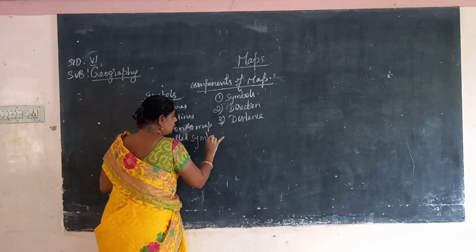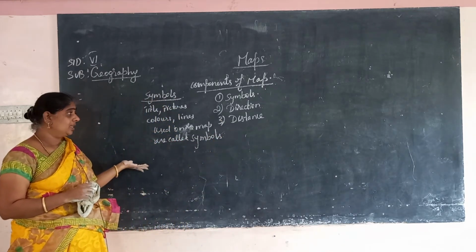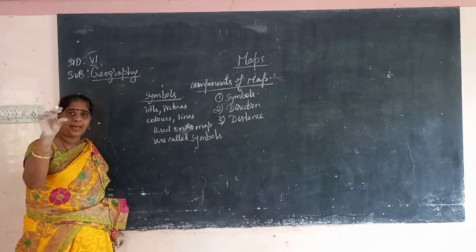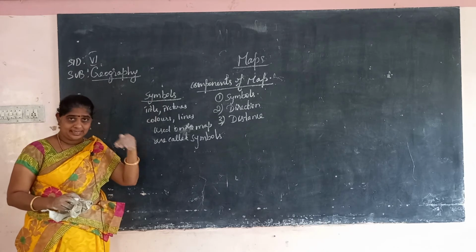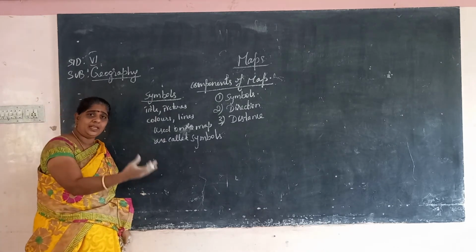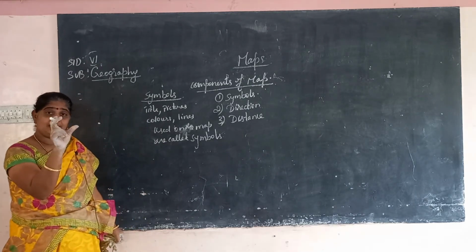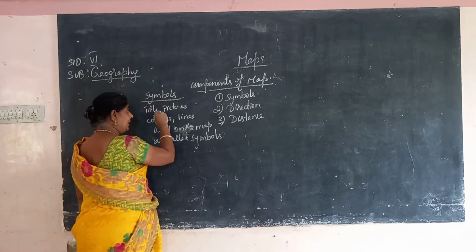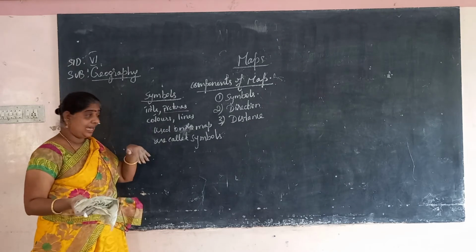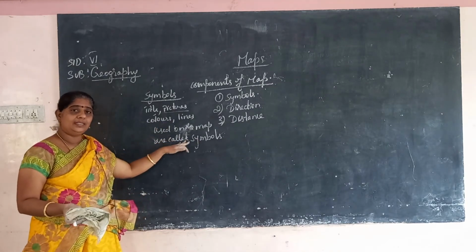In maps we use many symbols. A map has a title, isn't it? For example, it is a political map or physical map or thematic map. A thematic map could be a rainfall map or a vegetation map. So every map has a title, and some pictures, colors and lines. What we use in a map, that is called symbols.